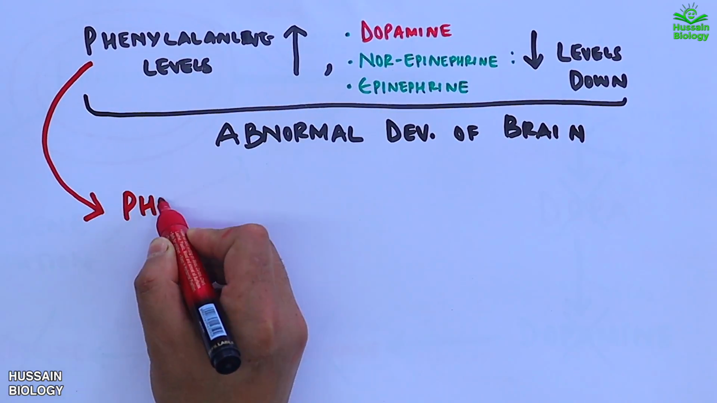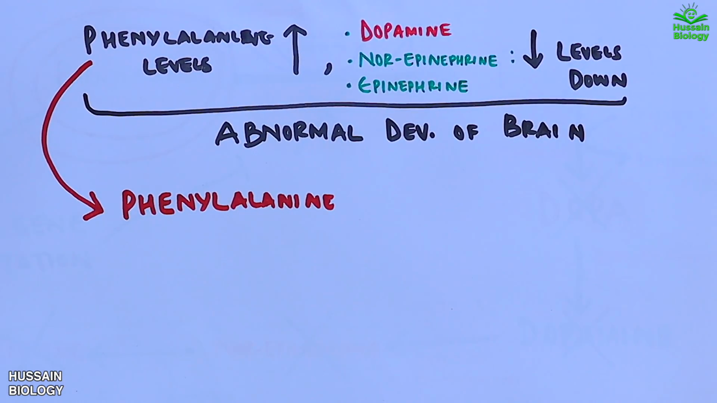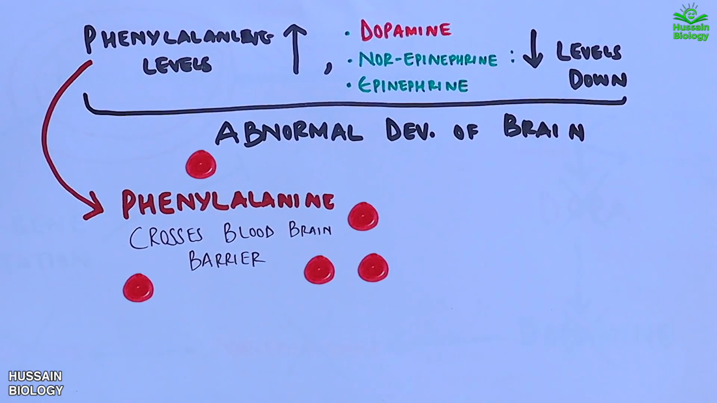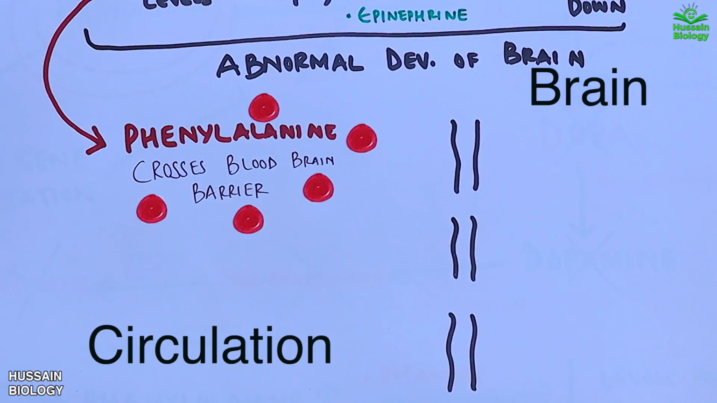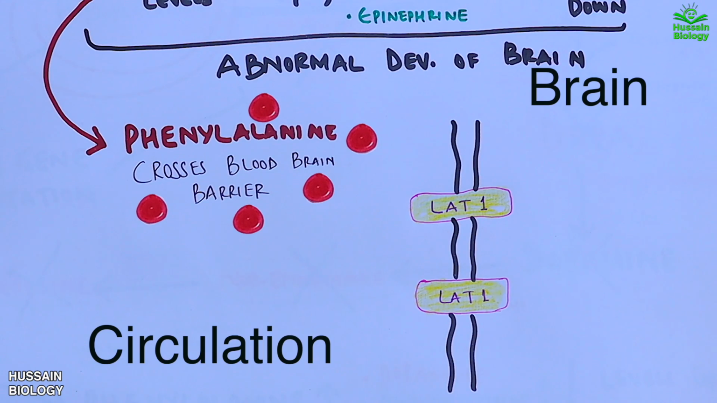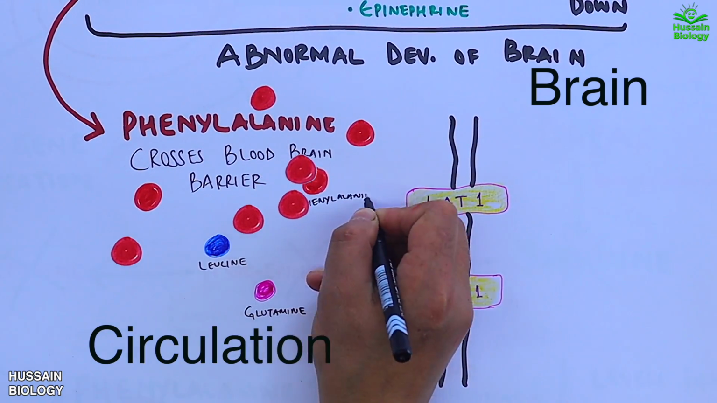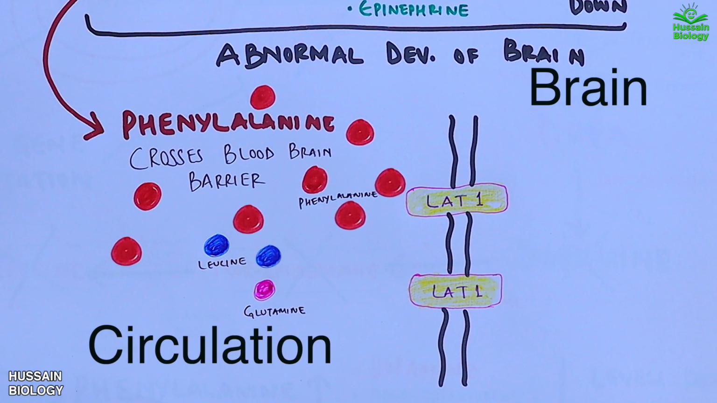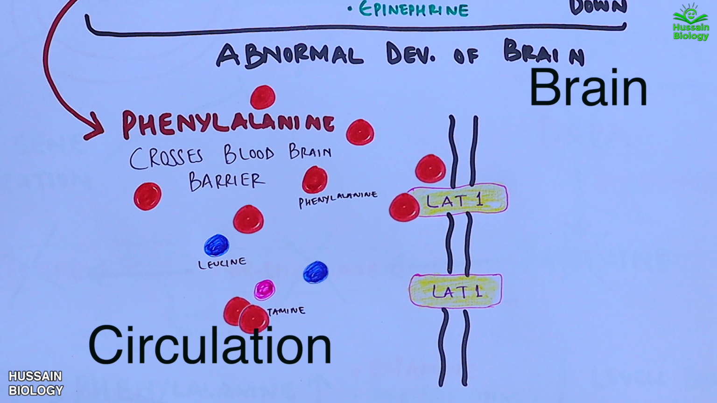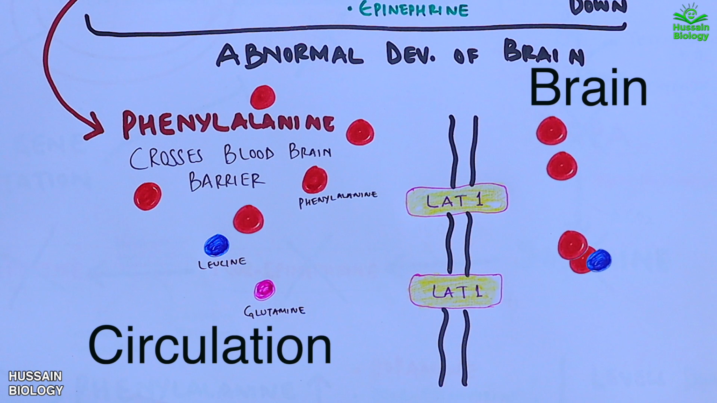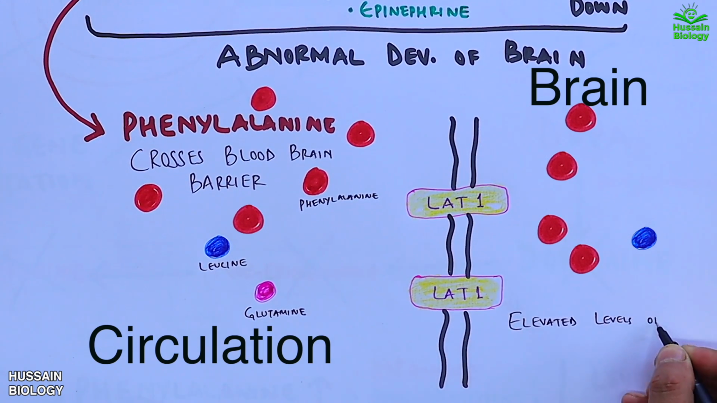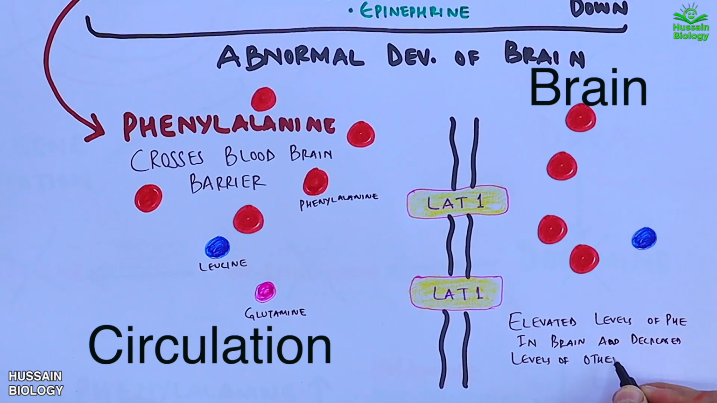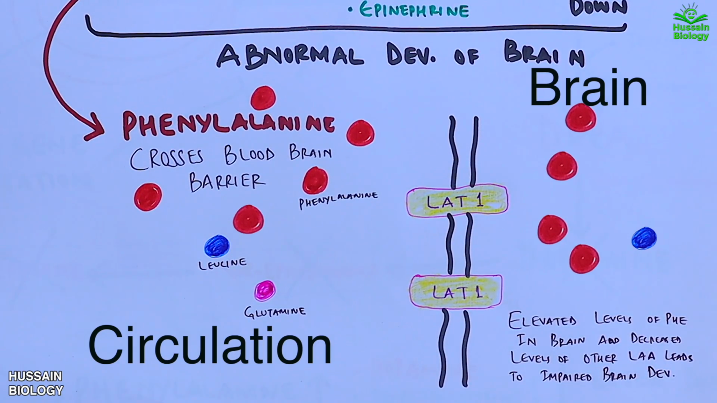Here we can see the elevated levels of phenylalanine in blood. This phenylalanine can cross the blood-brain barrier since it's able to utilize the L-type amino acid transporter, that's LAT1, which other amino acids also use, like leucine and glutamine. So when we have elevated levels of phenylalanine in blood, it competes with other amino acids to cross the blood-brain barrier. And with this we get increased levels of phenylalanine in the brain, which damages the brain eventually.